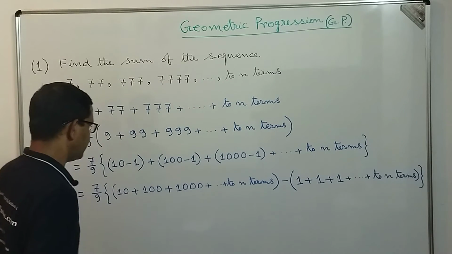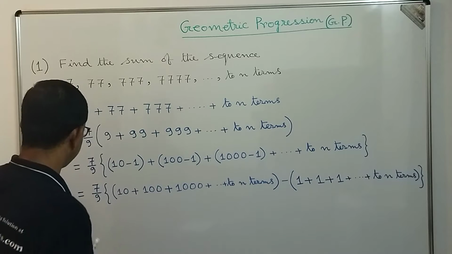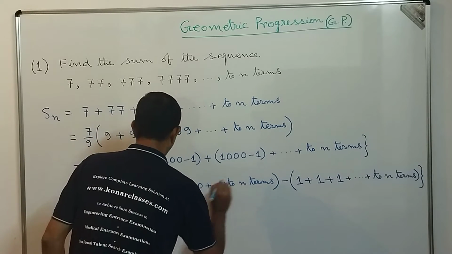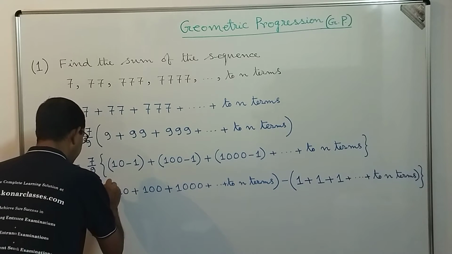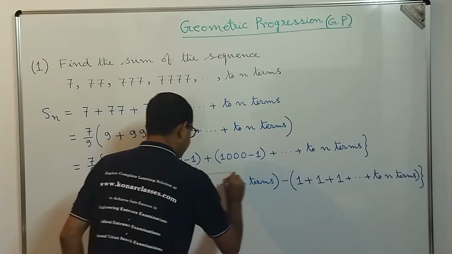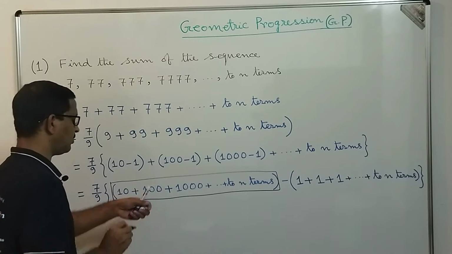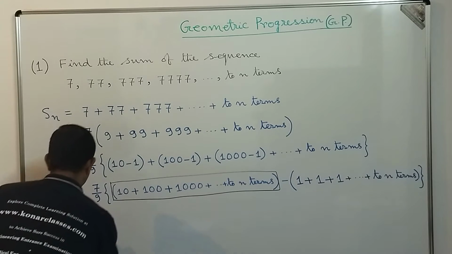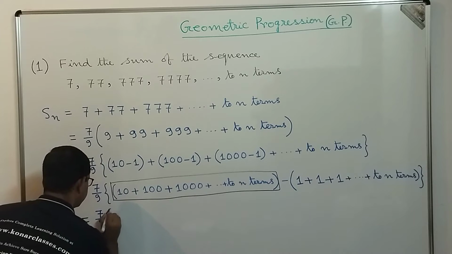Okay. Now let's look into this particular sequence, 10 plus 100 plus 1000 up to n terms. As I was telling, this series is in geometric progression with first term 10 and common ratio 10. Then what is the summation up to the first n terms?